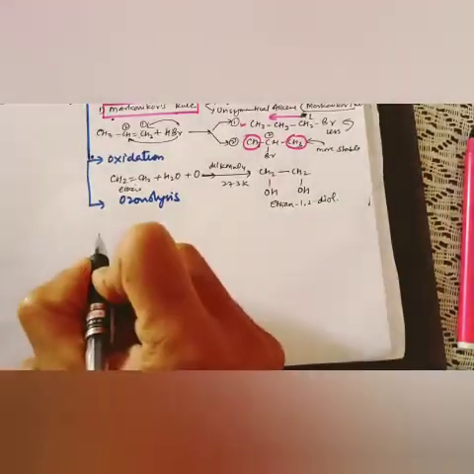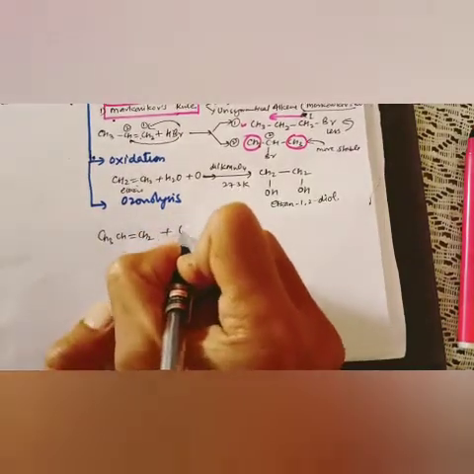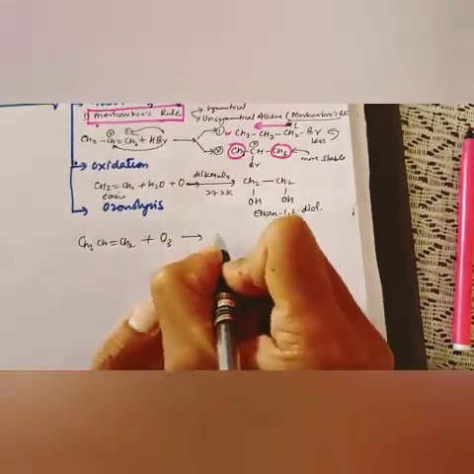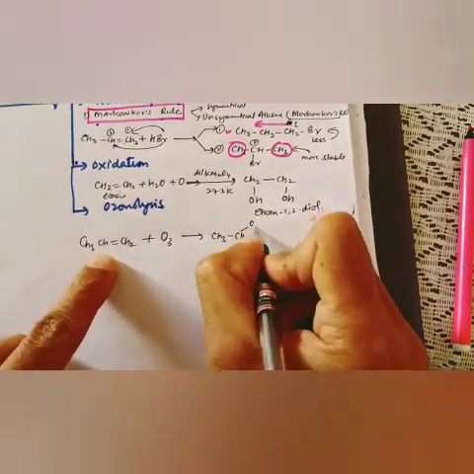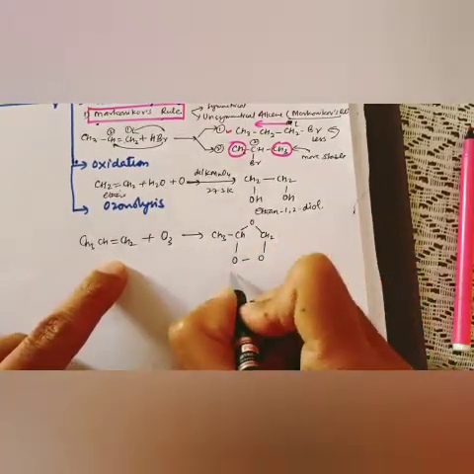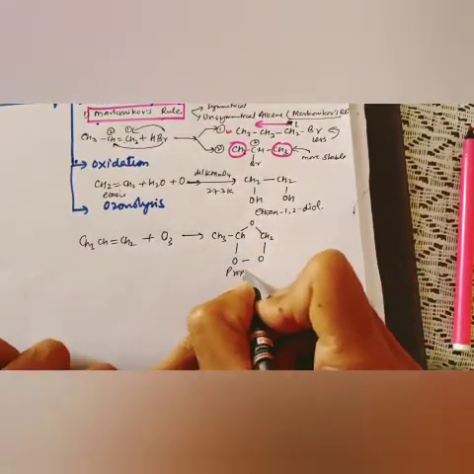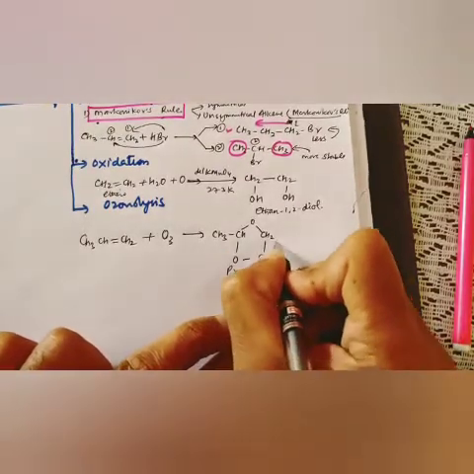So we studied that CH3CH=CH2, when ozonized, will change into CH3CHO, CH2, O, and O. That is called ozonide. So here it is 3 carbon, so propene ozonide it will convert, okay?